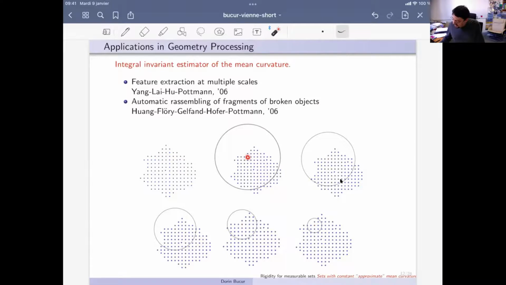And then what they do, they take this point, they center balls with some radius, and they compute the volume of the set intersected with the ball. Here, the volume means the number of pixels from the regular grid inside the set. And they do this at different scales, and they want to extract some kind of behavior and give some information in terms of some kind of weak curvature.